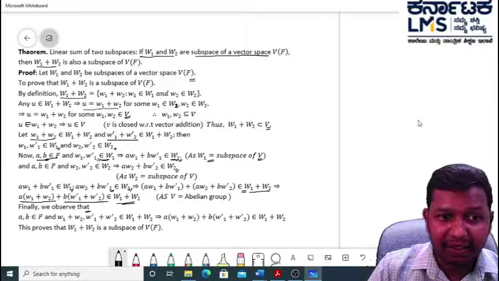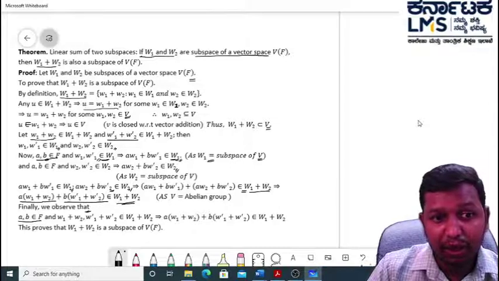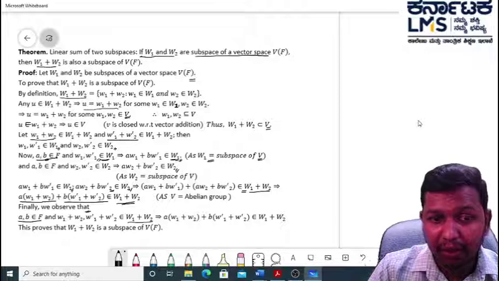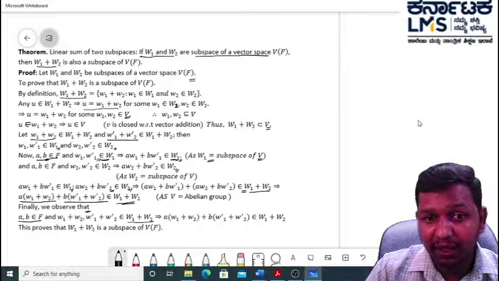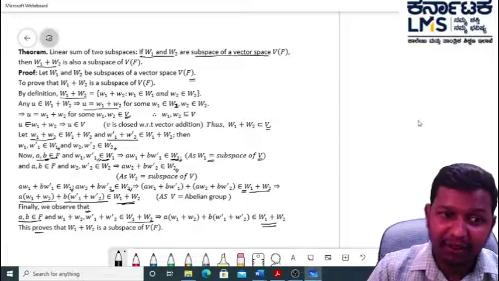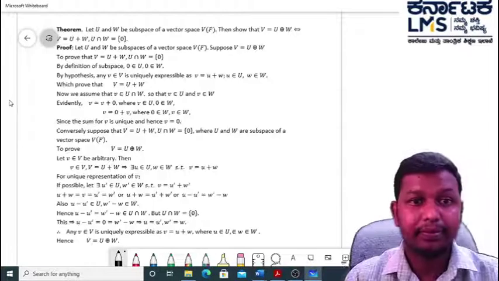Thus for any A, B belongs to F, and W1 plus W2, W1 dash plus W2 dash elements of W1 plus W2, A of (W1 plus W2) plus B of (W1 dash plus W2 dash) is an element of capital W1 plus capital W2. This proves that W1 plus W2 is a subspace.